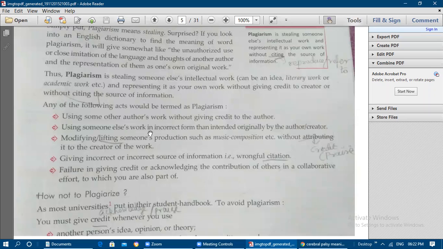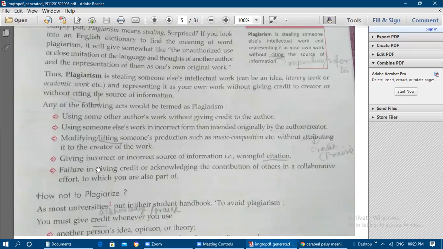Then modifying someone else's information or production, such as a music composition, without giving credit or attributing it to the creator of the work, without mentioning the creator's name, is known as plagiarism. Then giving an incorrect source of information or wrongful citation. If one owner created the work and you give acknowledgement to another owner who did not create it, that is known as wrongful citation. Giving an incorrect source of information is also plagiarism.